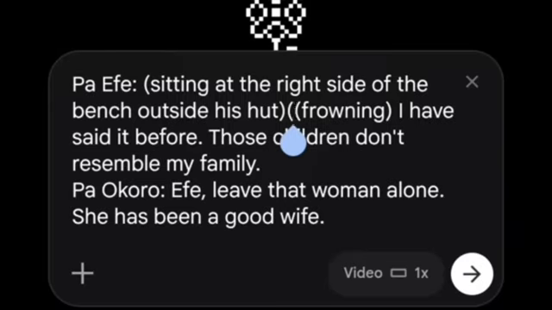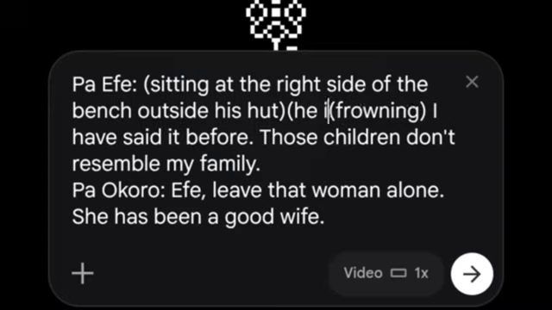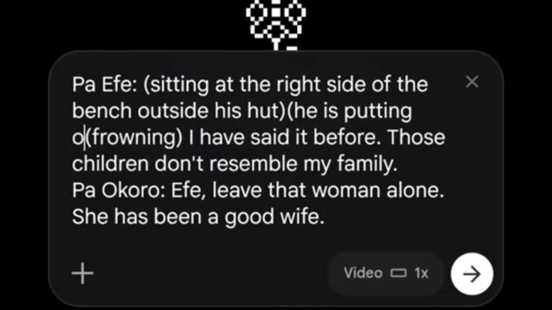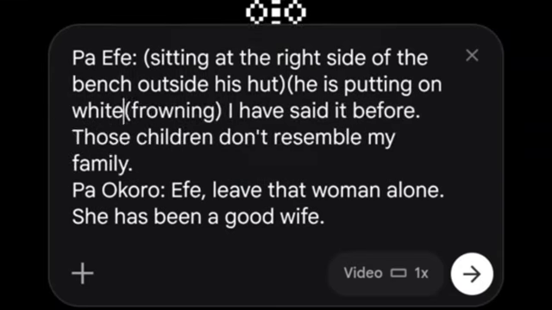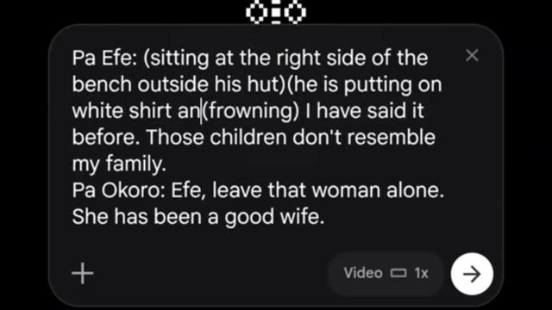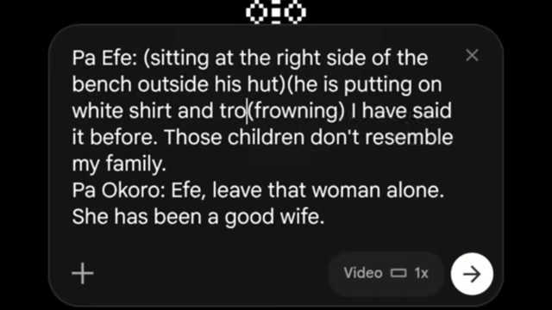Let me change the tires now. He is putting on white shirts and trousers.